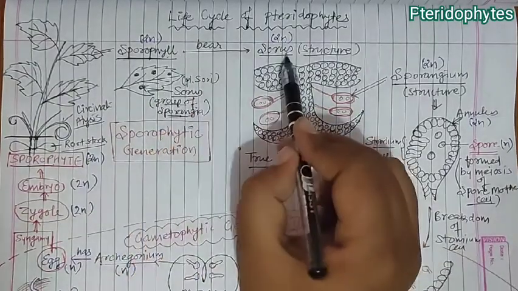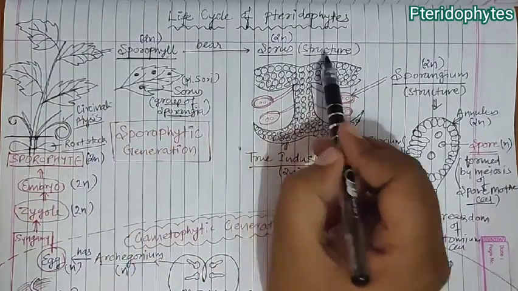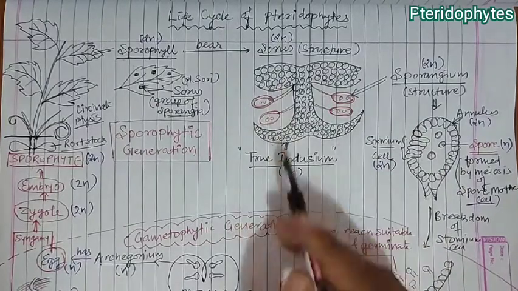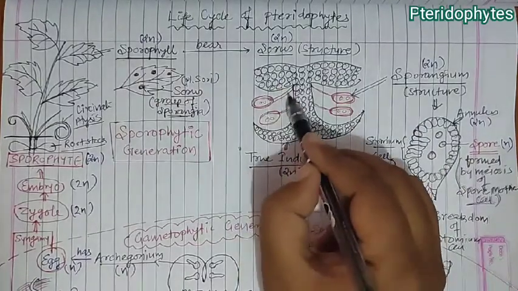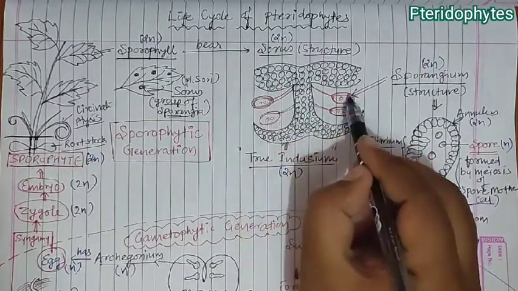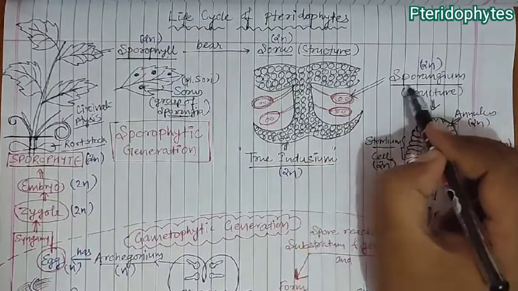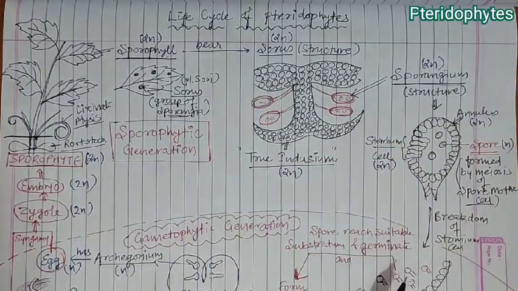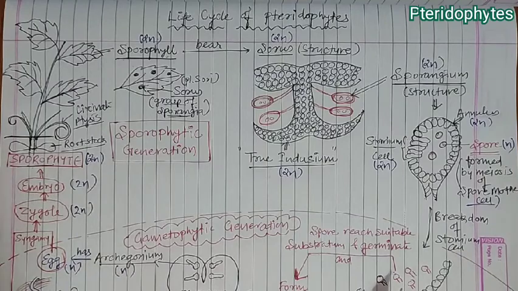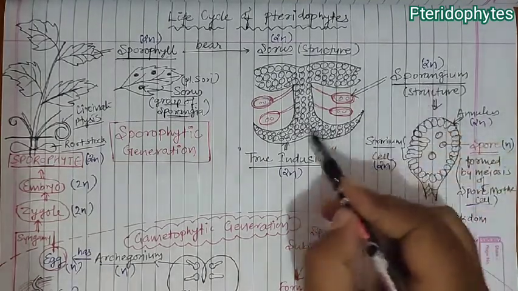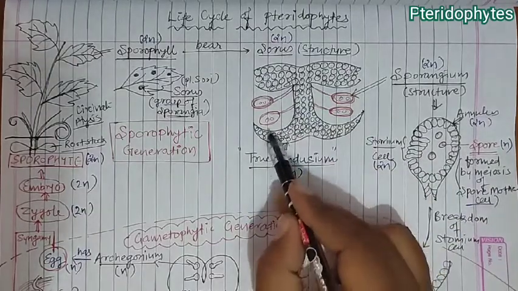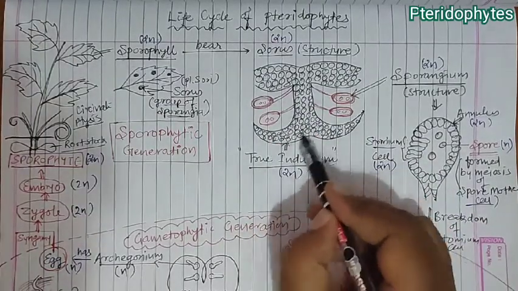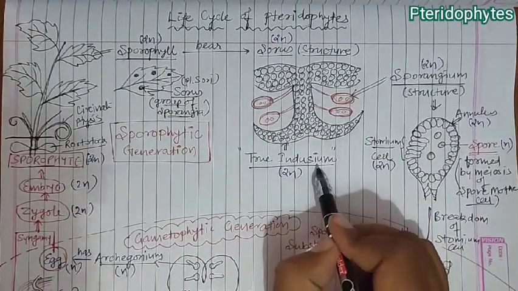Now the sporophyll bears a sorus, and the structure of a sorus is like this. You can see a stalk and these structures are the sporangia. Sporangia are the structures which produce spores. The sporangia are protected by a flap-like covering known as the true indusium.